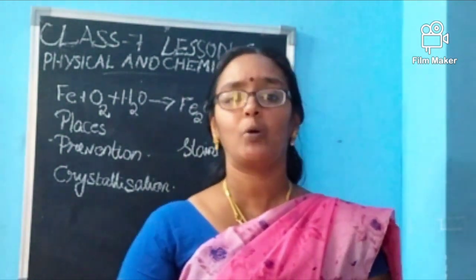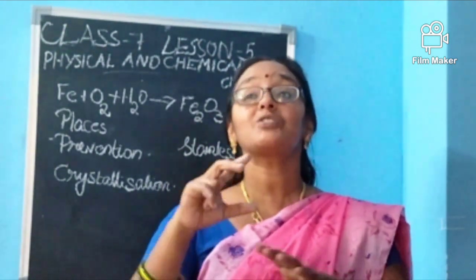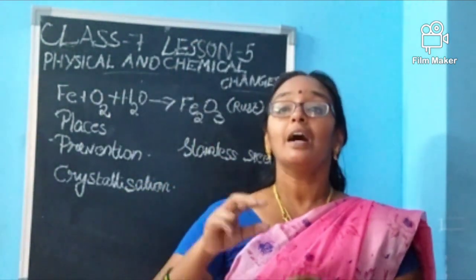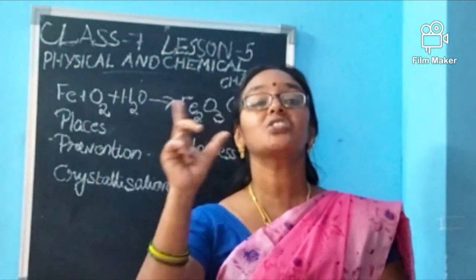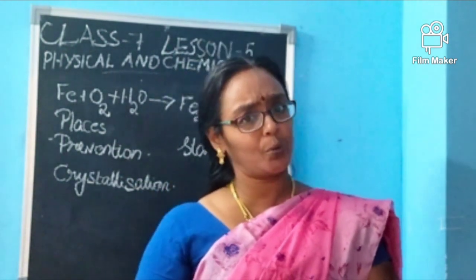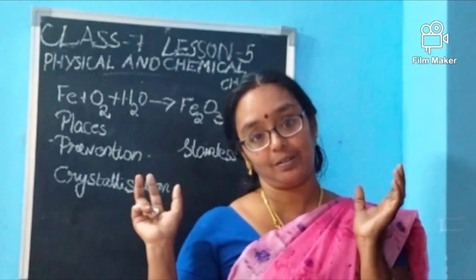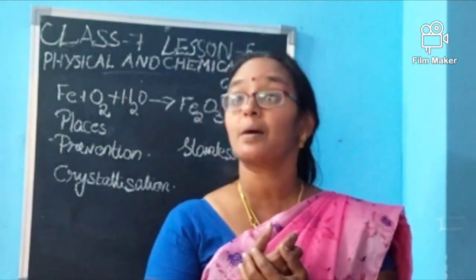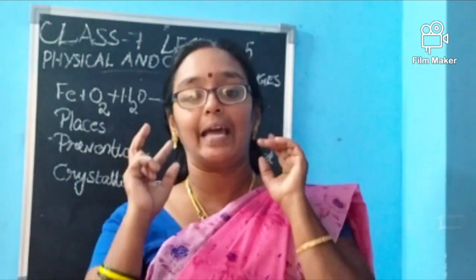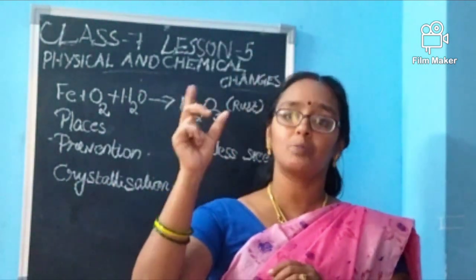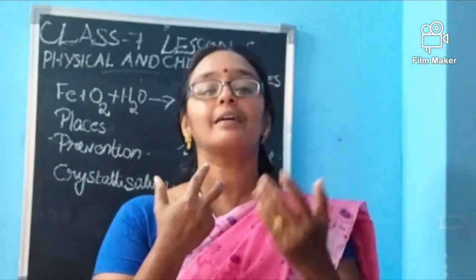Where will rust be found more is the second question. Rust will be seen everywhere, but it will be seen more in the areas where water vapor or humidity is more. To say, in the coastal areas, rusting will be more. Do you know why? Because water vapor will be more in the air. So rusting will be fast over there. Sometimes questions may be asked in that manner: why is rusting more in coastal areas? You have to think and answer. Because humidity is more, that is, water vapor is more in the air. So it will be attached directly to iron more, and along with oxygen it will make it into rust.